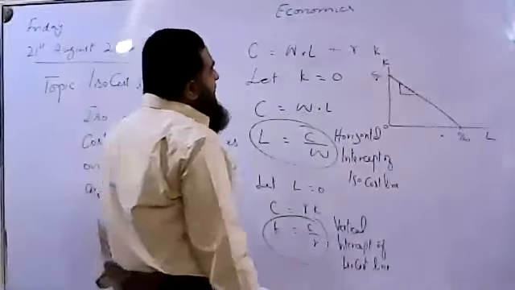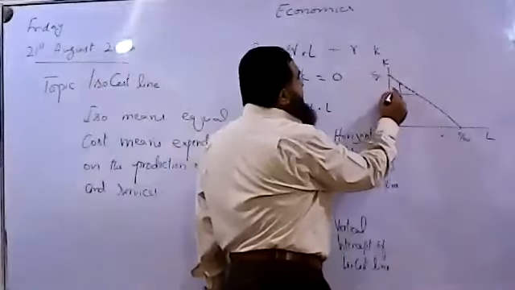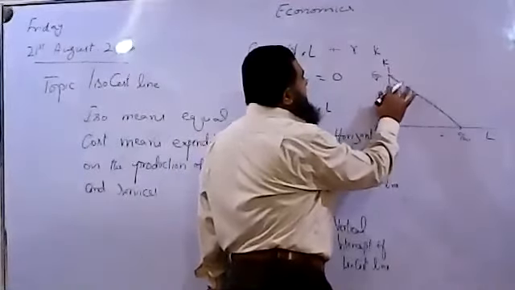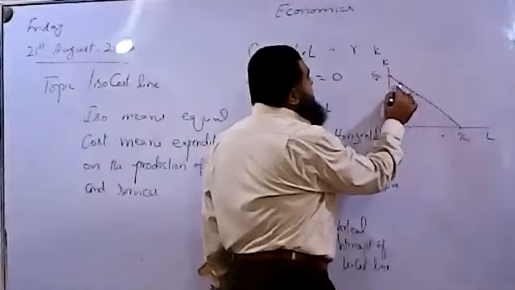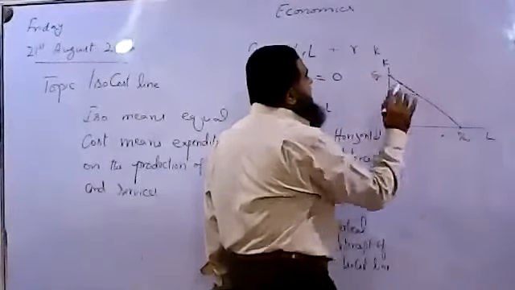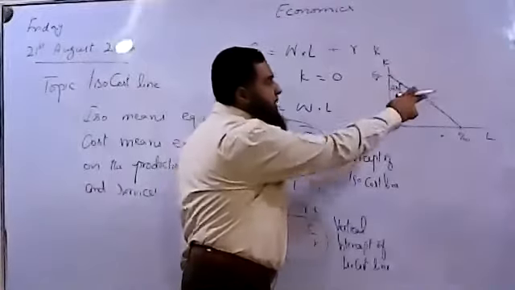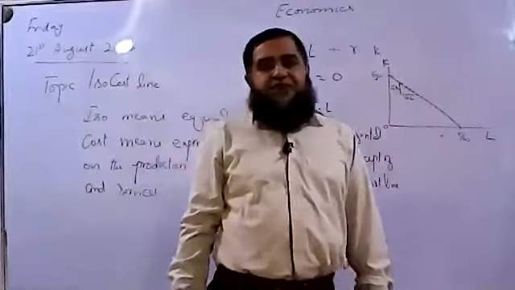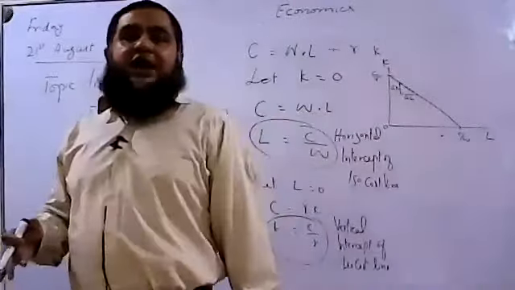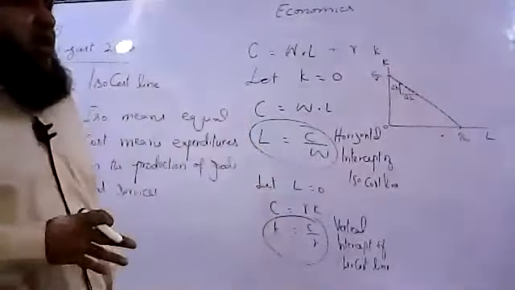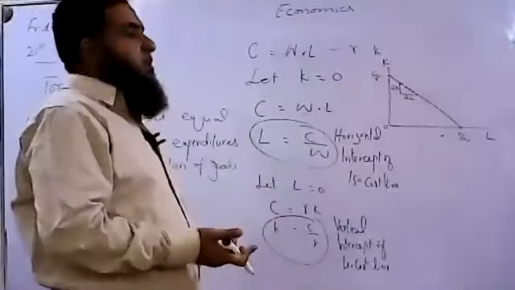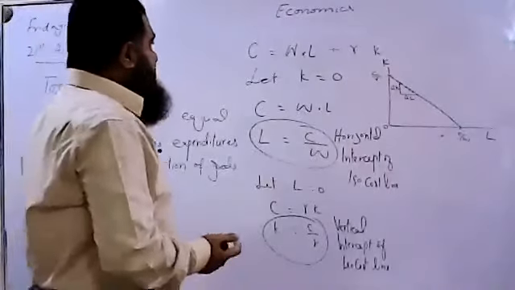If we decrease capital, which is the change in capital over here, we are able to increase the number of workers, which is the change in labor. How many units of capital will be given up in order to increase an extra number of workers? That is called the slope.